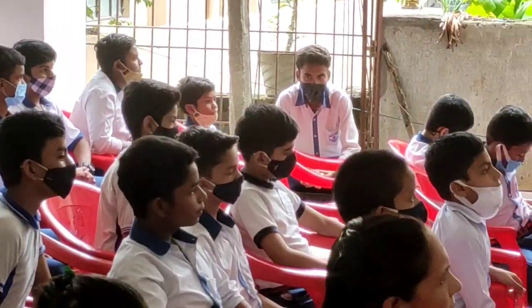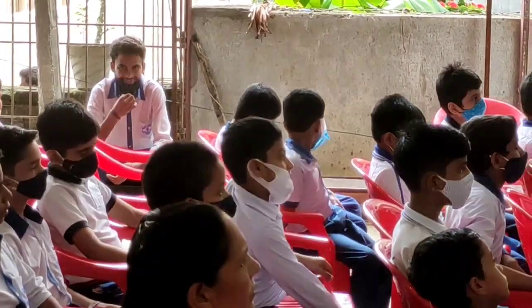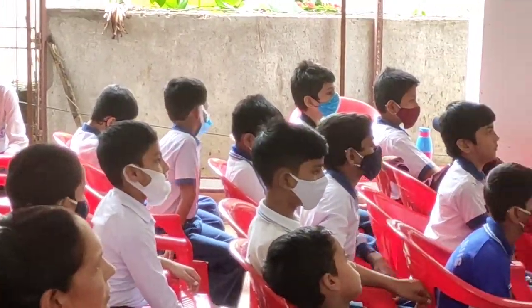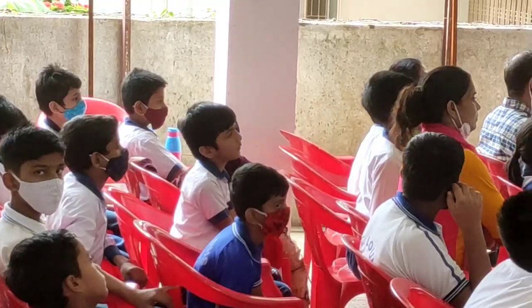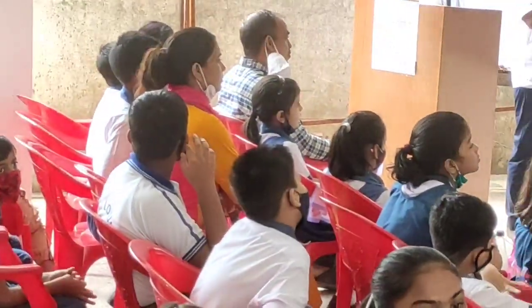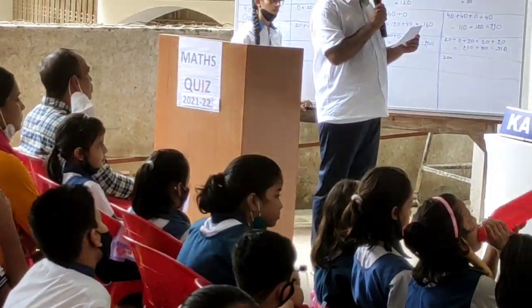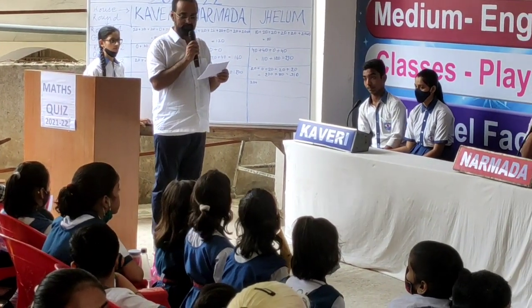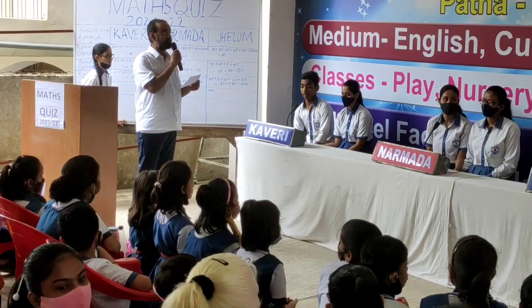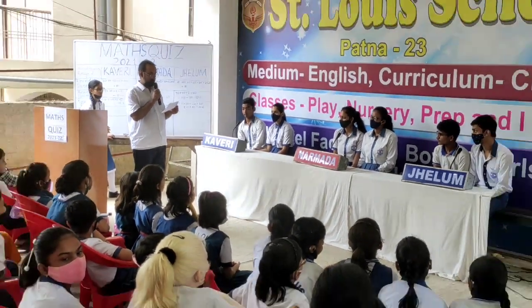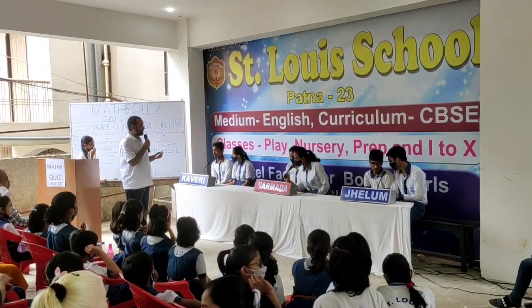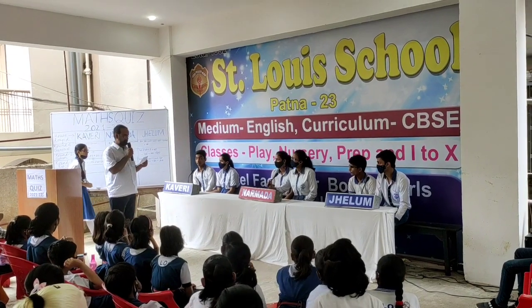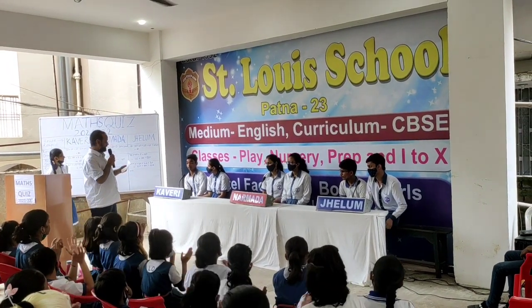Question number 2 of puzzle round. If a coordinate of a point is 0, then the point lies on what? Origin is the wrong answer. Y-axis is the right answer. 20 points.